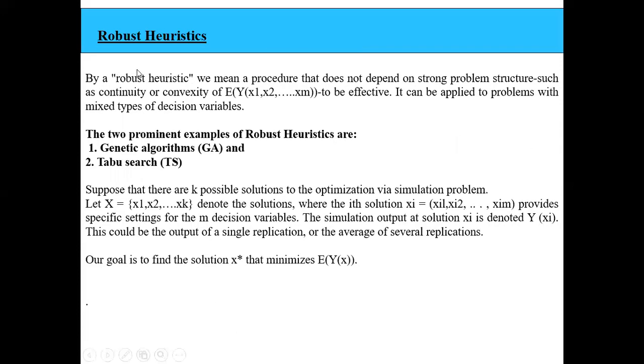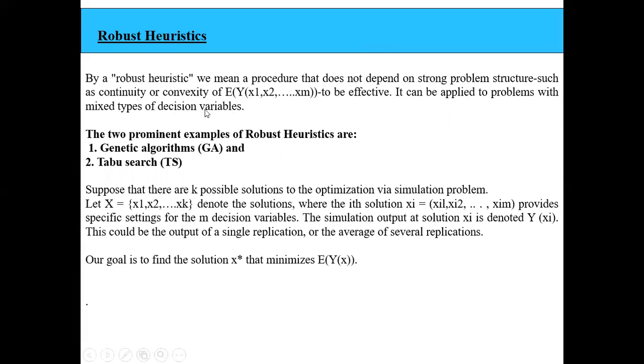So what is this robust heuristic approach? By a robust heuristic approach, we mean a procedure which does not depend on a strong problem structure, such as continuity or convexity of the expectation of y of x1 to xm, to be effective. Heuristic means the system is trying to learn by itself. Robust means you are trying to improve your optimization. So a robust heuristic is a procedure that does not depend on a particular type of problem structure to be effective, and it can also be applied to problems with mixed types of decision variables.